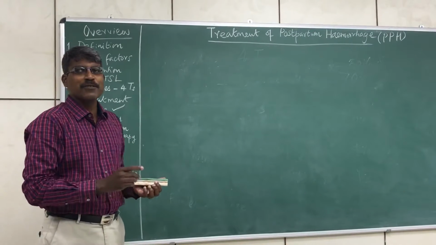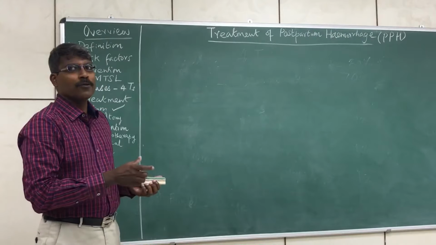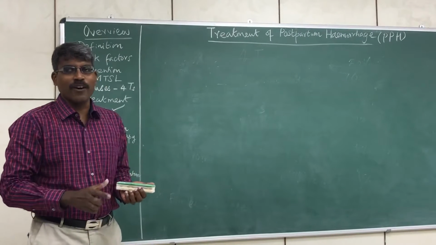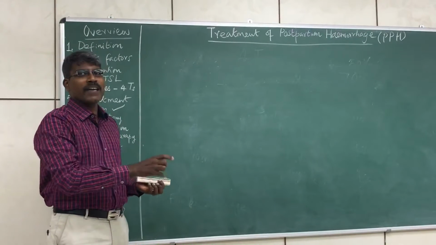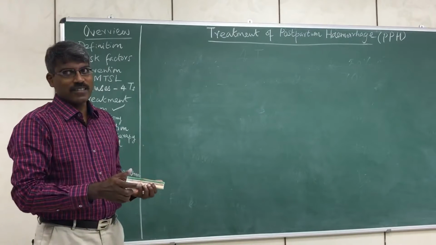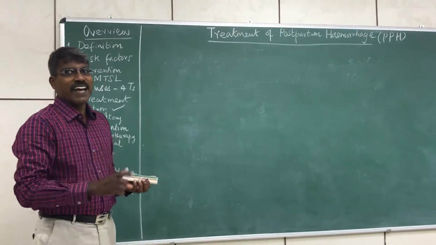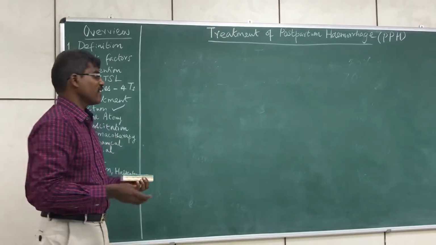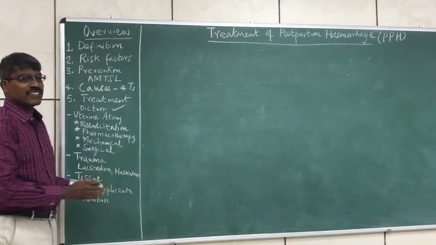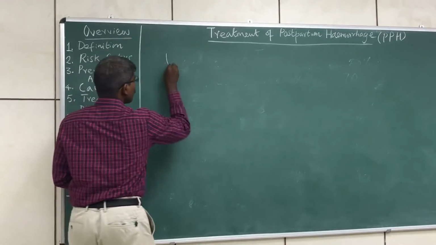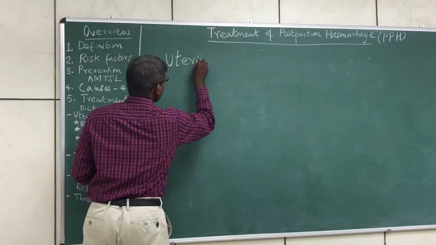So every measure should be taken to find out the cause and treat accordingly. Treatment also goes according to the cause. So please remember the dictum that it is a sign and not a disease per se. Right. Now let's go into each cause and see what the treatment is. So the first cause, uterine atony.